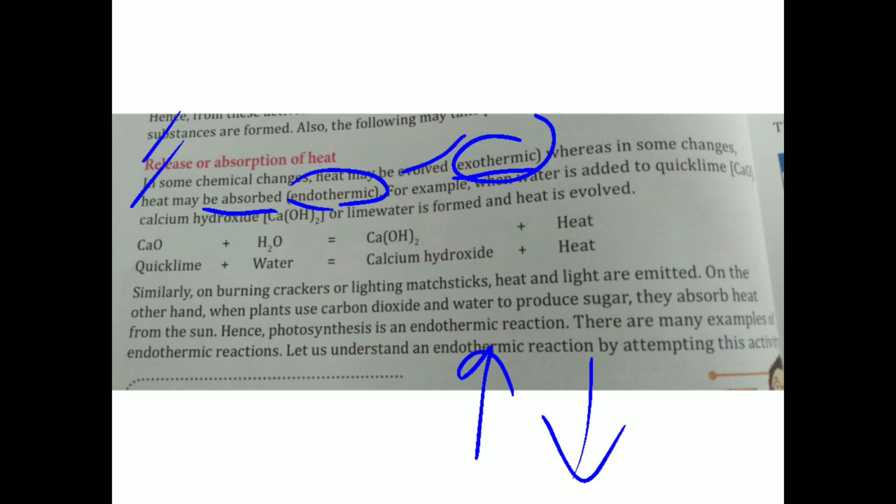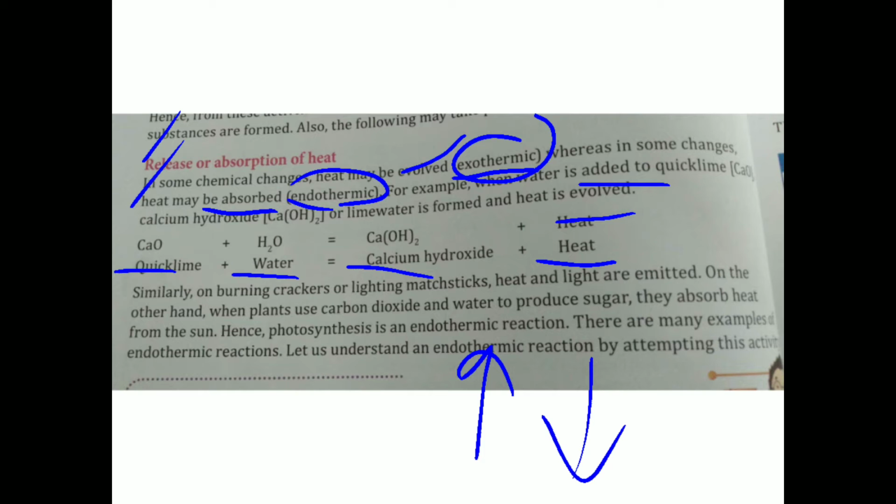For example, when we add water to quicklime, a new substance is formed, that is calcium hydroxide, and also heat is released. So that is the second characteristic of chemical change.